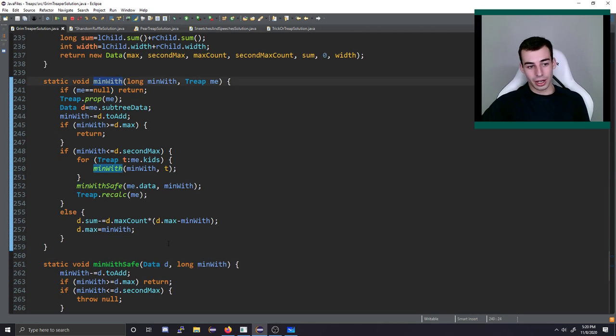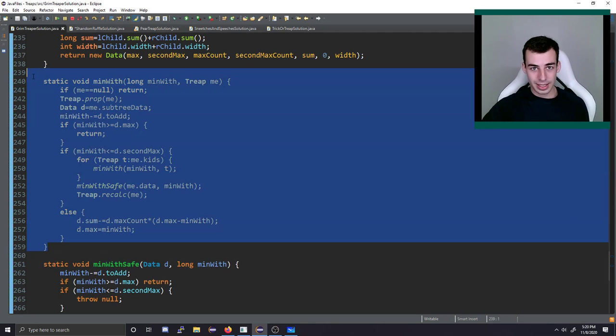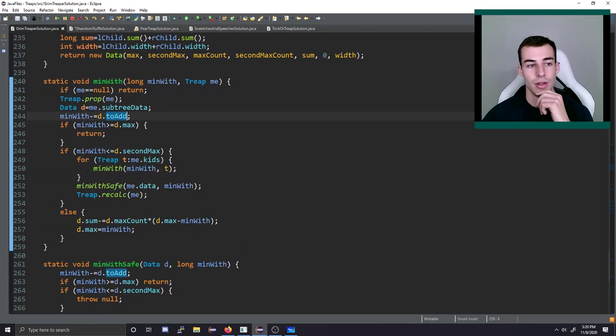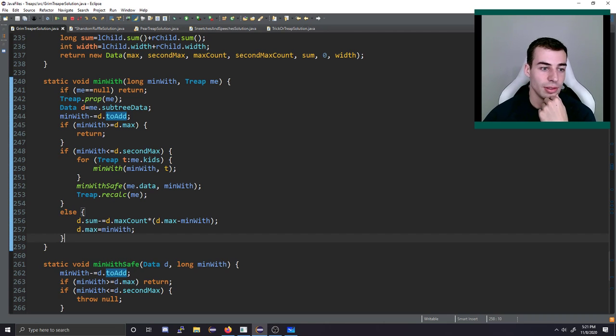Min width, for me, says, okay, you might need to affect second maxes and go down the tree. But this is not a terrible thing to do because we know whenever we call this method, the array gets simpler. We make the structure of the segment tree beats a lot simpler, and we can only do that so many times, because for just one range add query, we can't increase the complexity that much. So this is fine for the same reason we talked about one time there. What's interesting here? Not really anything.